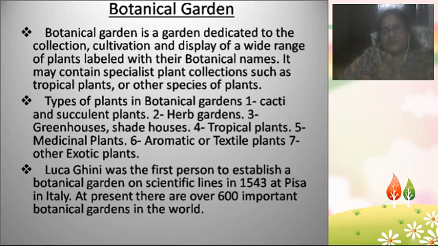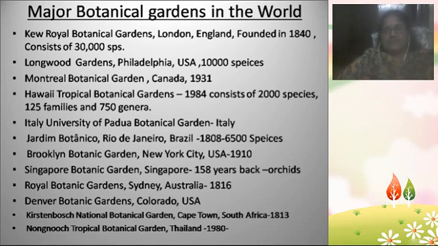And if we go into the information about botanical gardens, major botanical gardens in the world are like you are seeing in the PPT slide. Very important botanical gardens are given here in the list. The very famous first one is Kew Royal Botanical Gardens, present in London in England. It was founded in 1840, and this Royal Botanical Garden consists of 30,000 species.